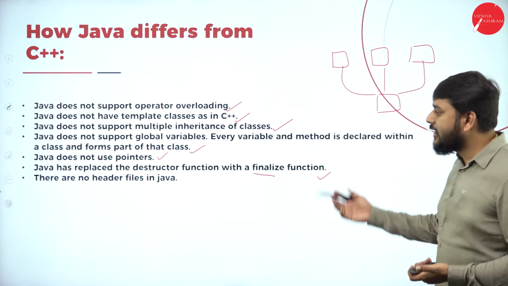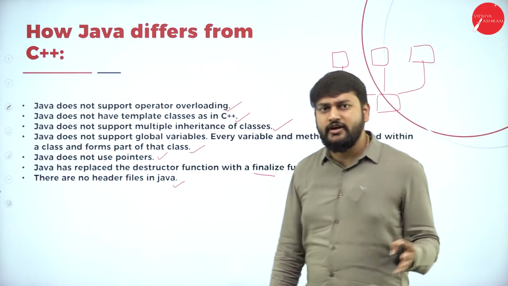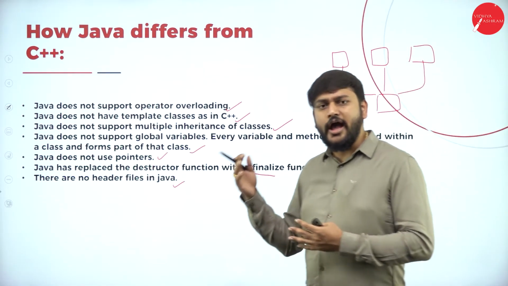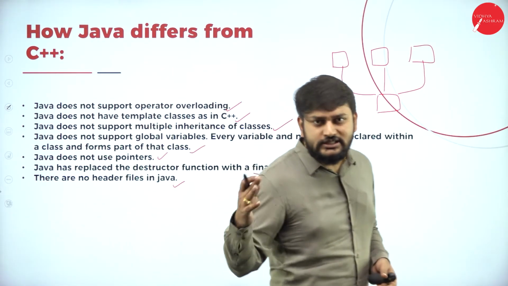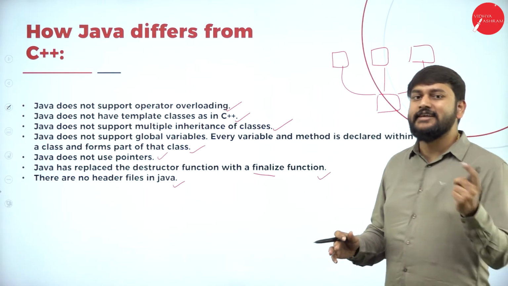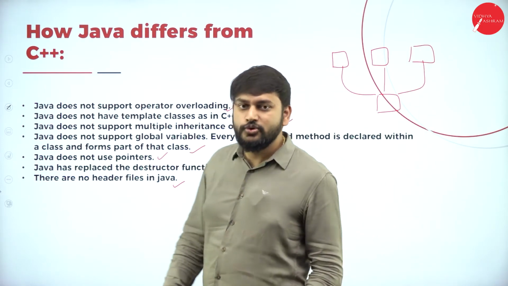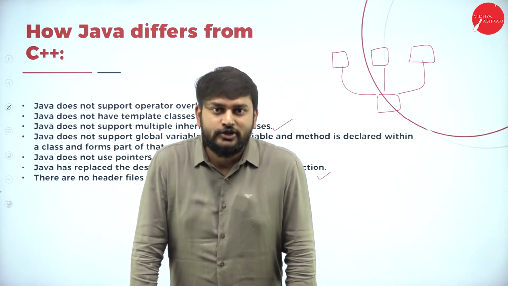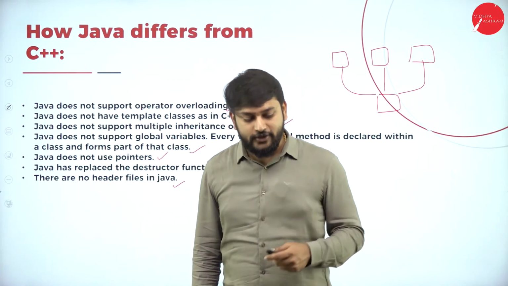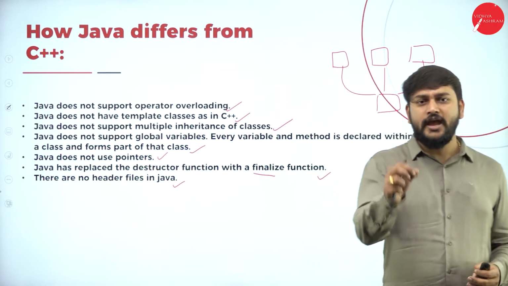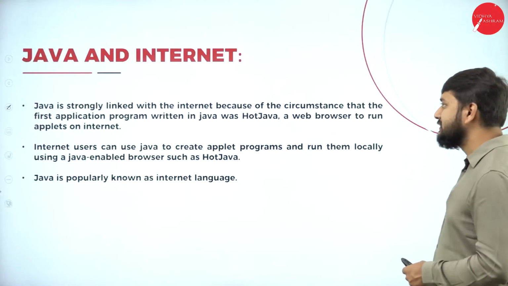So fine. And after that, there are no header files in Java. Like, we used to use #include, iostream.h, conio.h, stdio.h in C. All those things are not there. I cannot use that in Java. This is the major difference that you should remember when it comes to C and C++. So please remember all these concepts with respect to Java. I think I have discussed the major part of this session. I have a few more easy topics. Let me discuss that too.